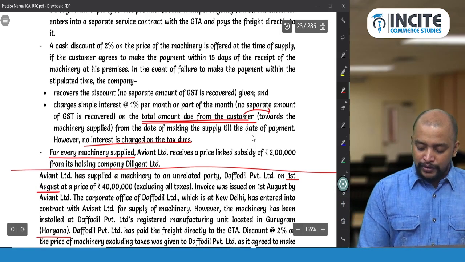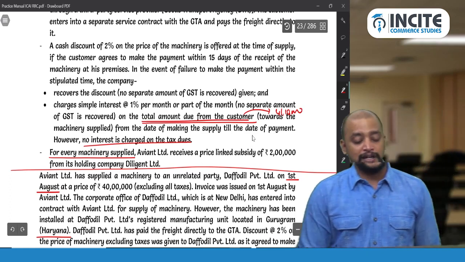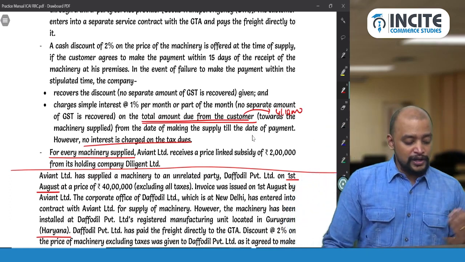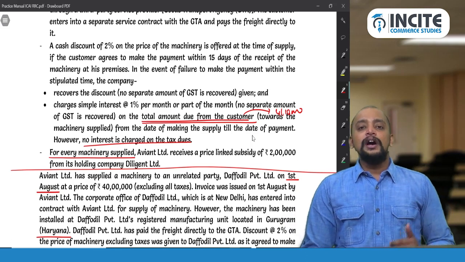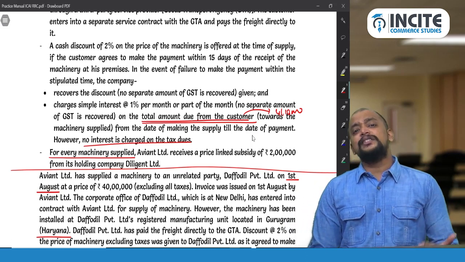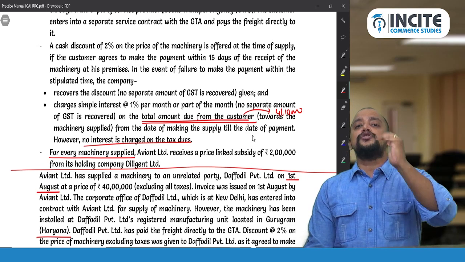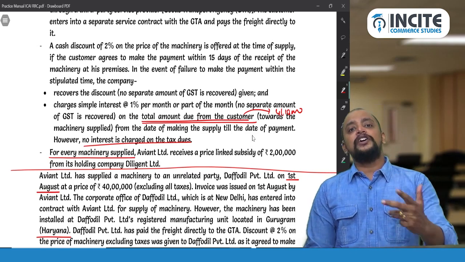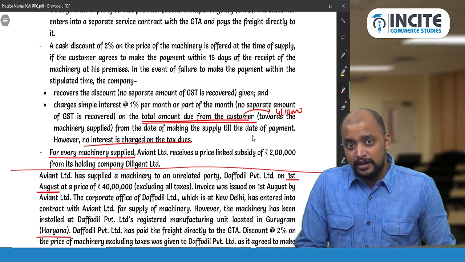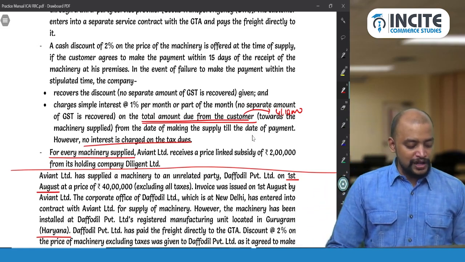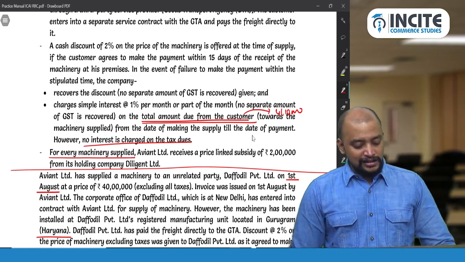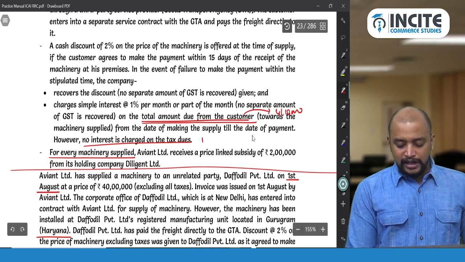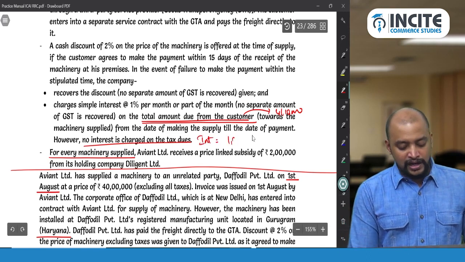41,10,000 is the amount due from the customer, excluding taxes. Okay. So now 41,10,000 into how much interest? 3% interest. Why 3% interest? August 15th you should have paid, but he paid in October. So 2.5 months. So 1% for every month or part thereof. So 3% interest, 1,23,300. So interest equals 1,23,300.